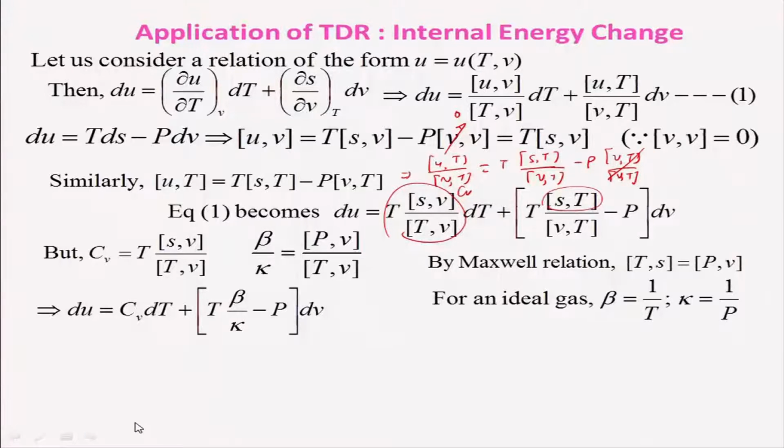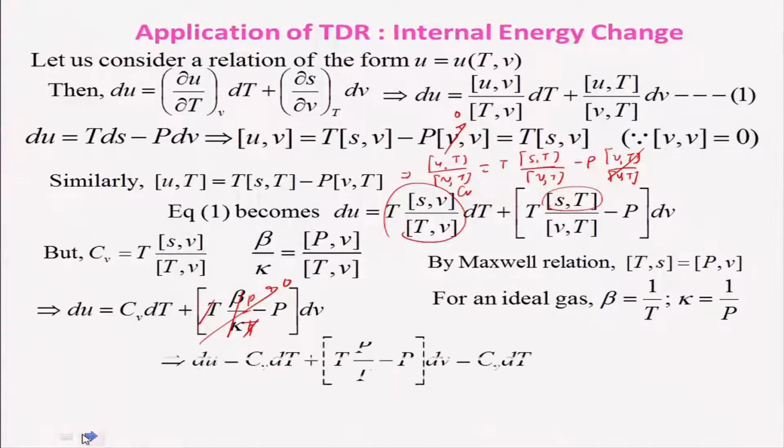And for an ideal gas, we know beta is equal to 1 by T, and k, that is the isothermal compressibility, is equal to 1 by P. So, if I put it here, beta by k becomes P by T, so T times beta by k is P. This cancels out, and this term will be 0, right.